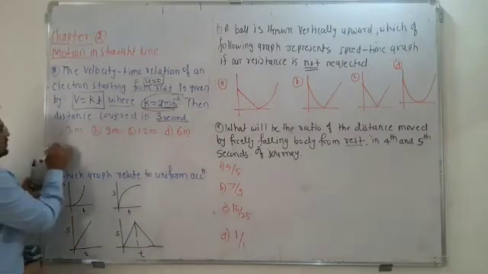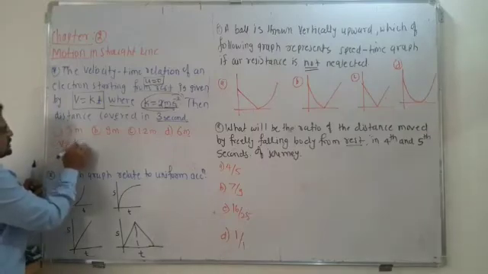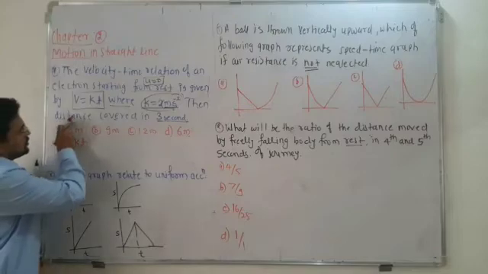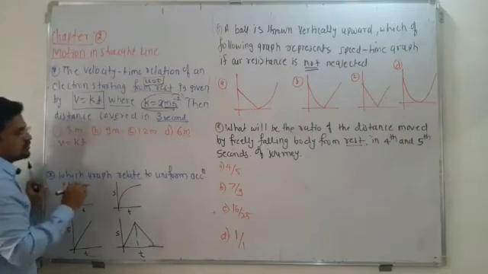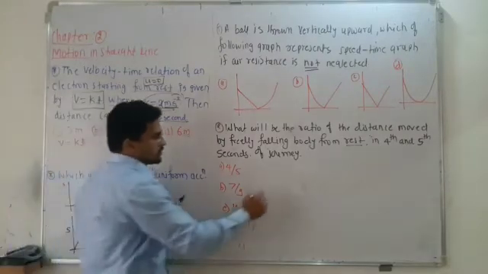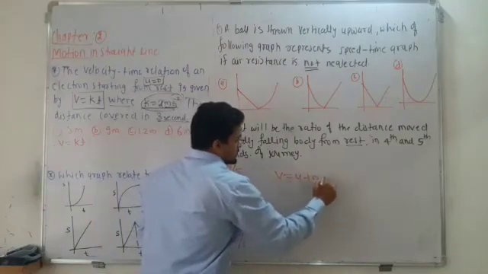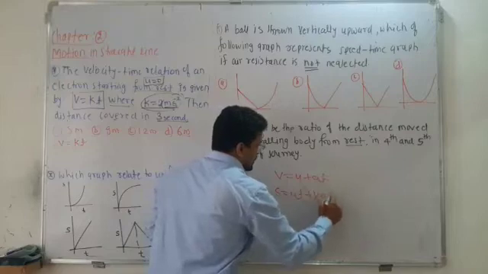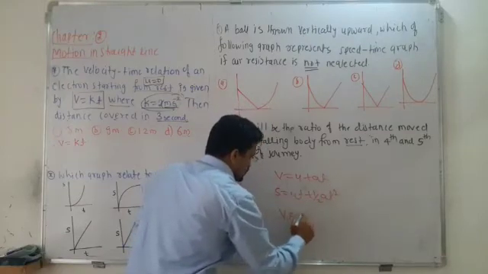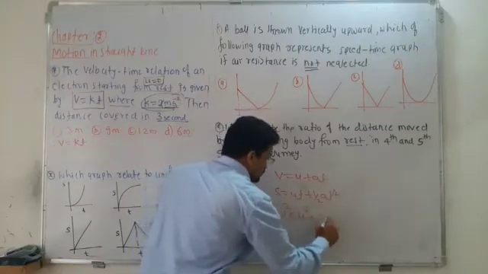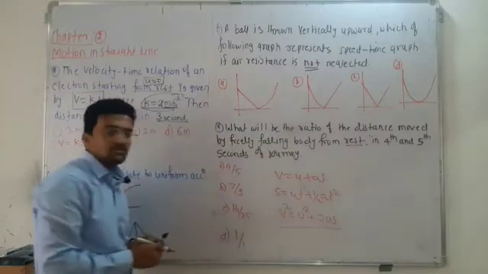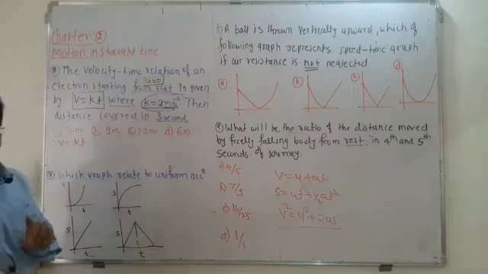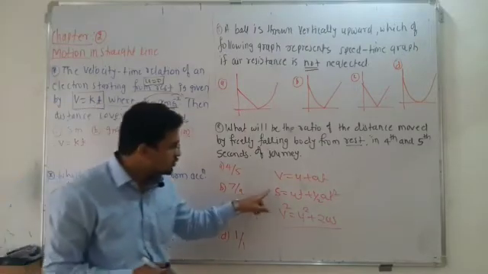Pause the video and try yourself first, and then of course I am going to solve it. Here v is given, v is equal to k into t. If you want to calculate the distance covered, remember the 3 kinematic equations: v is equal to u plus at, s is equal to ut plus half a t square, and v square is equal to u square plus 2as.